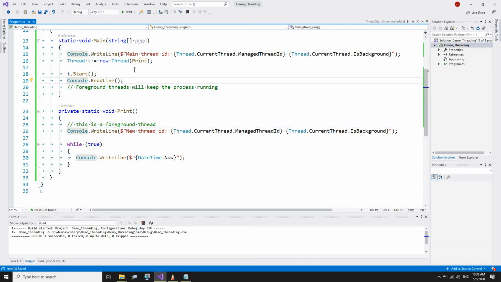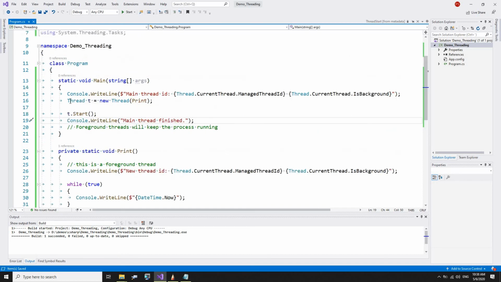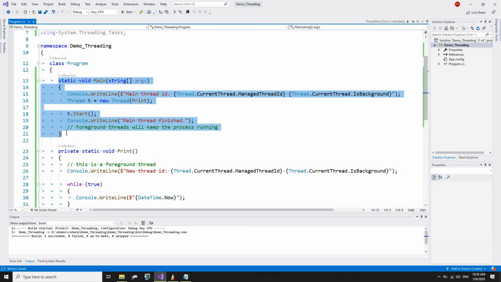Instead of this we can write Console.WriteLine main thread finished. We will be printing the ID and IsBackground, which is false. We will be creating, starting, and then we will write here that the main thread is finished.